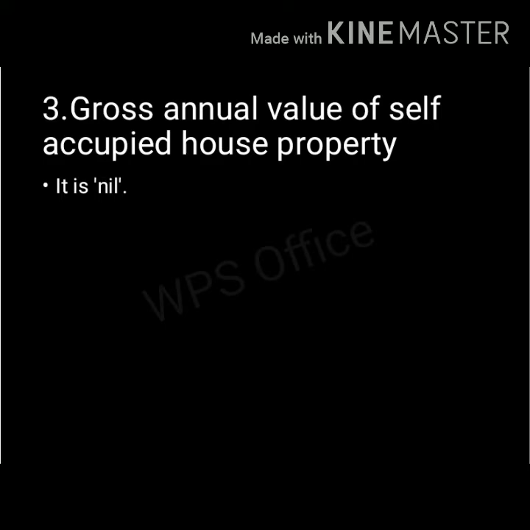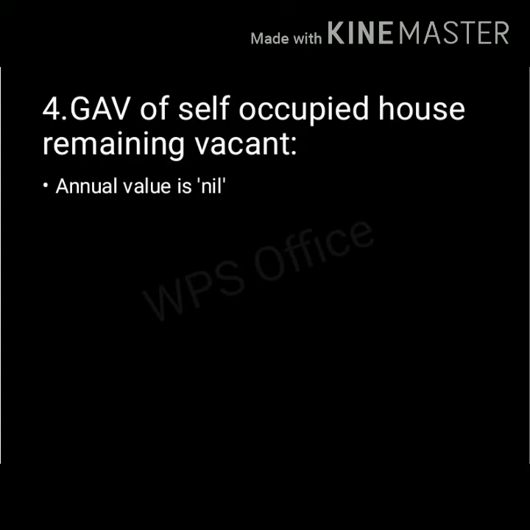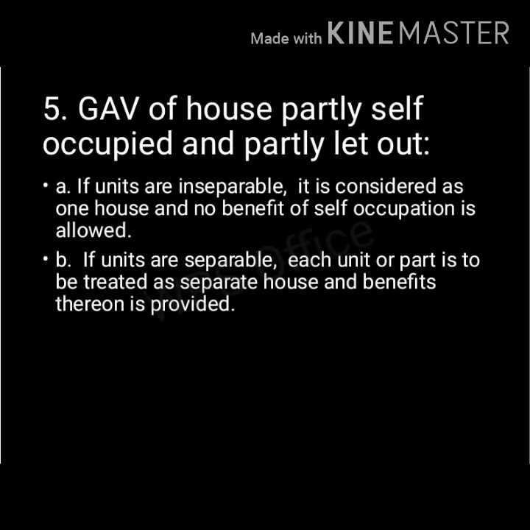When we are taking the case of third point, that is gross annual value of self-occupied house property, in this case, the annual value is nil. The fourth point is same as the third, that is GAV of self-occupied house remaining vacant. Here the annual value is nil. Fifth point, GAV of house partly self-occupied and partly let out.